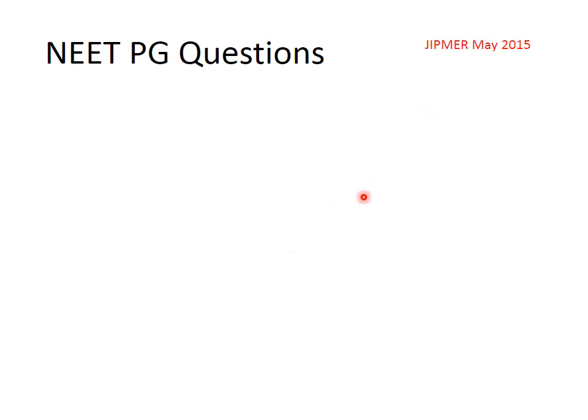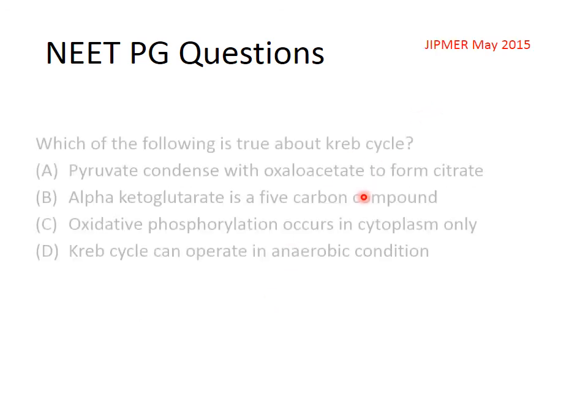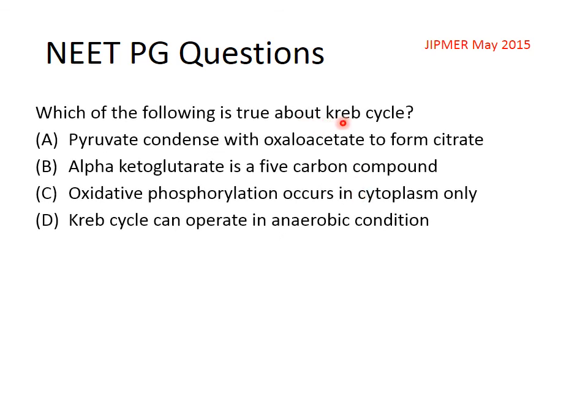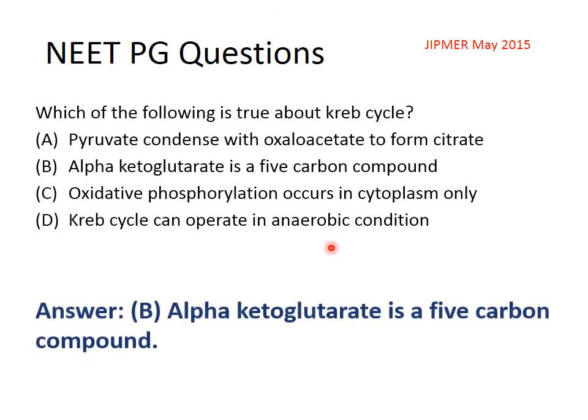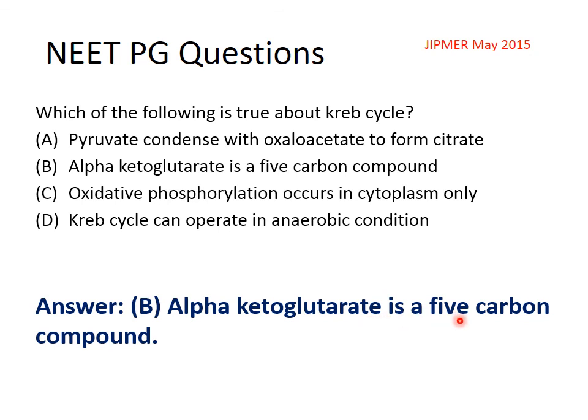Now the question in JIPMER May 2015: which of the following is true about the Krebs cycle? Pyruvate condenses with oxaloacetate to form citrate. Alpha ketoglutarate is a 5-carbon compound. Oxidative phosphorylation occurs in the cytoplasm only. The Krebs cycle can operate in anaerobic conditions. The answer is alpha ketoglutarate is a 5-carbon compound.